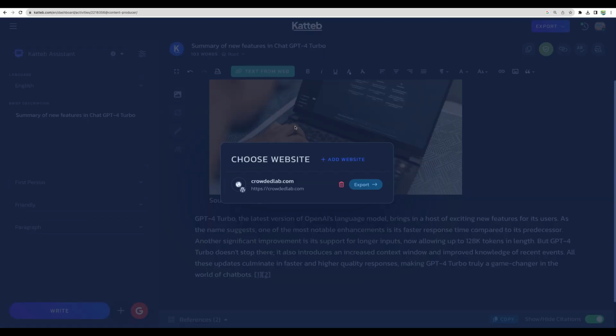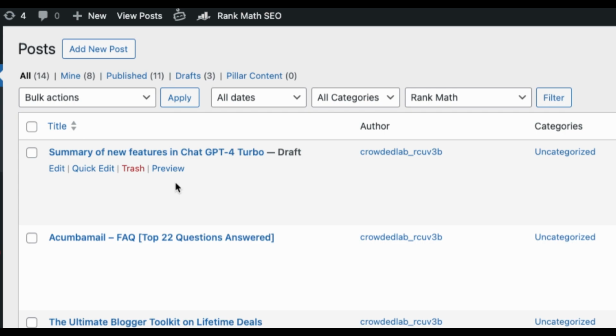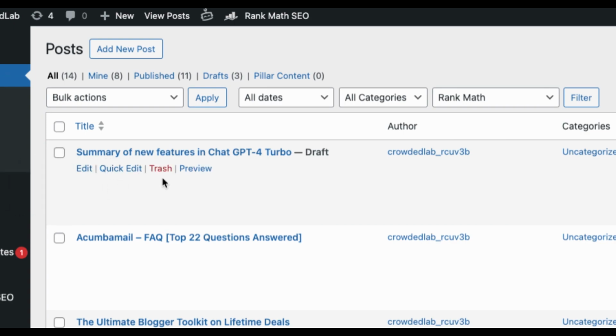Okay, just for the sake of this review, let's try and export this short paragraph to the Katteb Lab website. Let's add a new post in draft, uncategorized, and export. All right, and here it is, this blog post in a draft state. That is nice. Let's edit that.